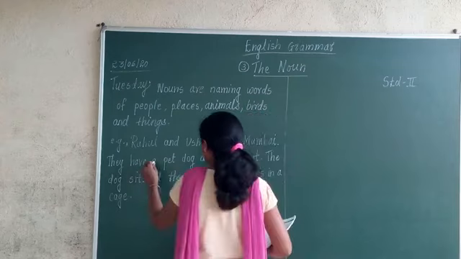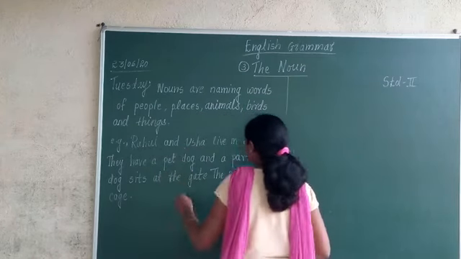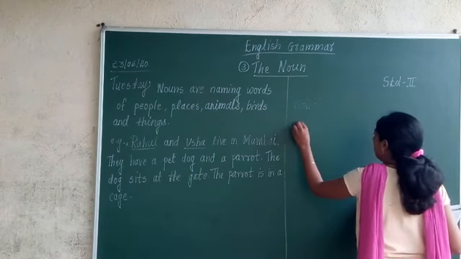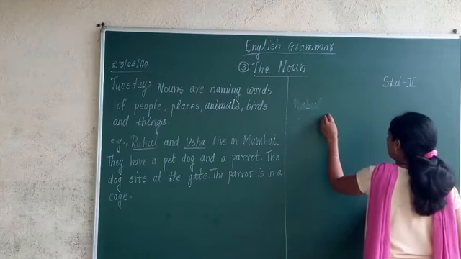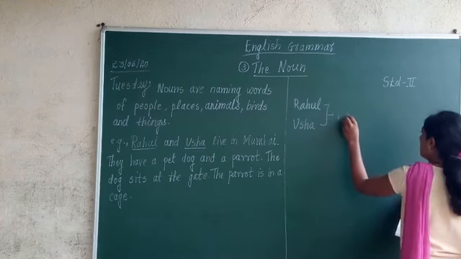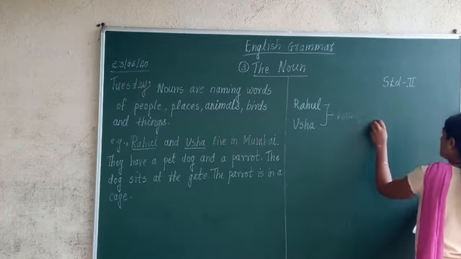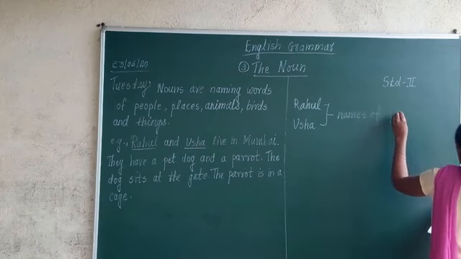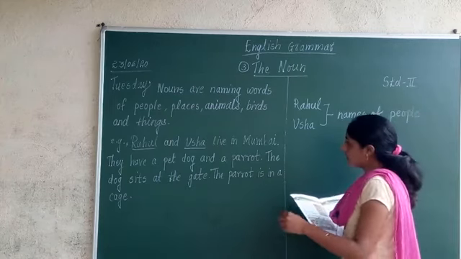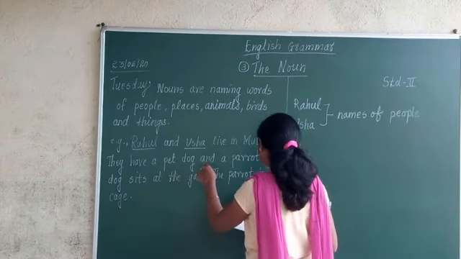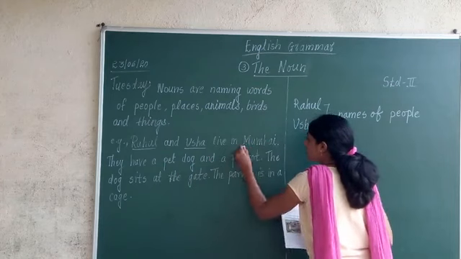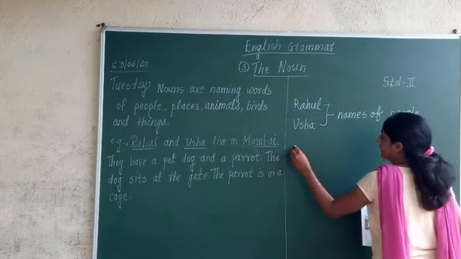Rahul is the name of a person. Usha is the name of a person. So, I am writing here Rahul, Usha. They are what? Names of people. Okay. The next sentence is what? Rahul and Usha live in Mumbai. Mumbai is what? Mumbai is the name of a place. So I am writing Mumbai.